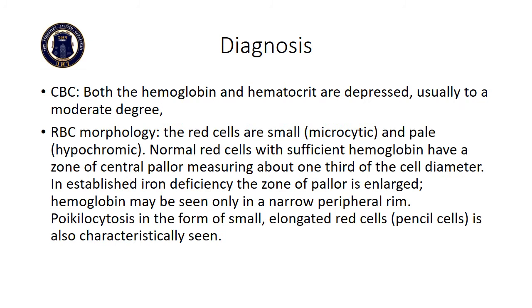Diagnosis. CBC. Their hemoglobin and hematocrit are depressed, usually to a moderate degree. RBC morphology will show small red cells and pale red cells. Normal red cells with sufficient hemoglobin have a zone of central pallor measuring about 1/3 of the cell diameter. In established iron deficiency, the zone of pallor is enlarged. Hemoglobin may be seen only in a narrow peripheral rim. Poikilocytosis in the form of small elongated red cells, which are called pencil cells, is also characteristically seen.